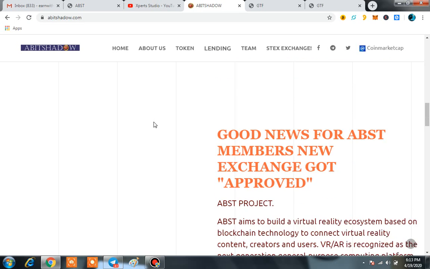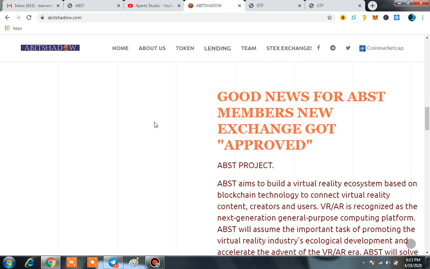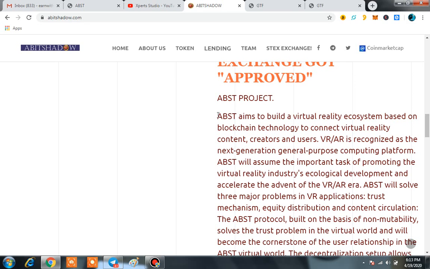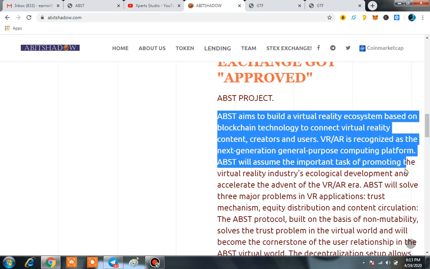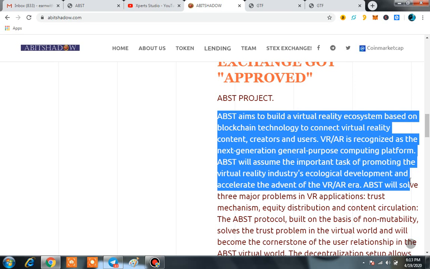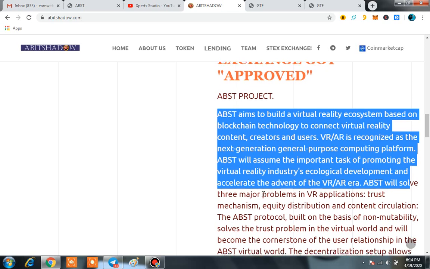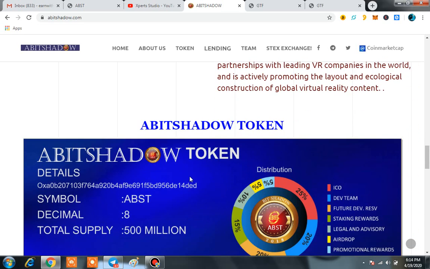First of all, as I told you, each and everything regarding the ABST. Here you can see ABST aims to build a virtual reality ecosystem based on blockchain technology to connect virtual reality content creators and users. VR and AR is recognized as the next main generation general purpose computing platform. ABST will assume the important task of promoting the virtual reality industries, ecological development, and accelerating the advent of the VR AR era. This is the basic thing regarding Abbott Shadow.